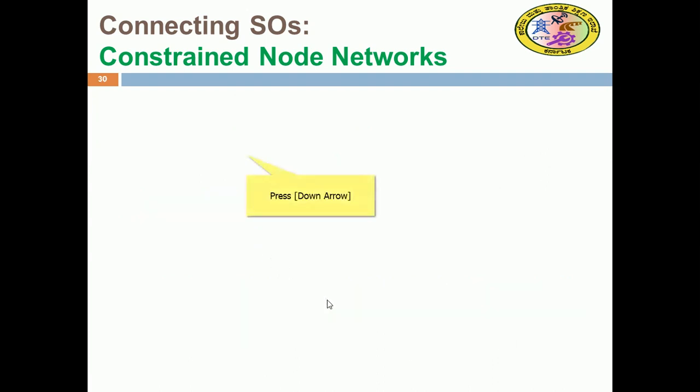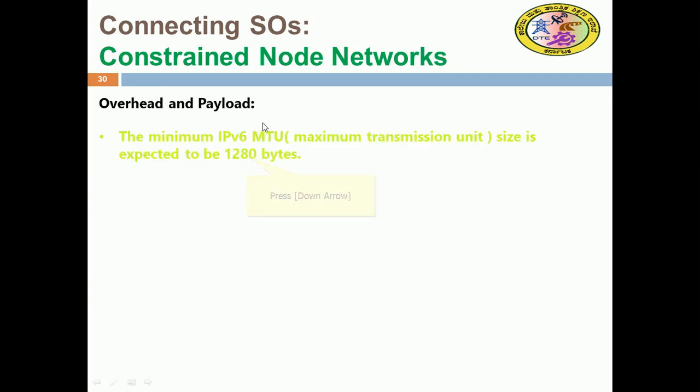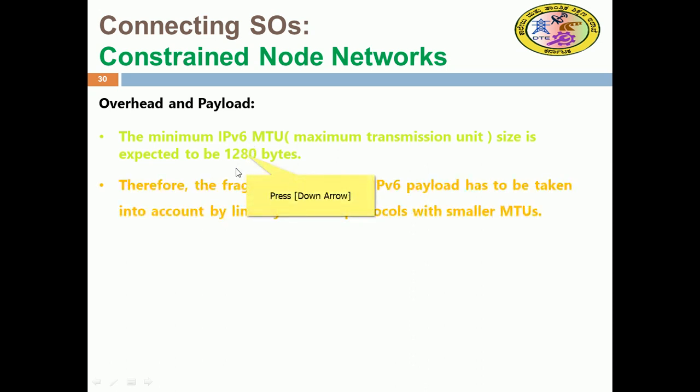Then we have overhead and payload issues. For IP based networks, the header will be there. The minimum IPv6 MTU, that is the maximum transmission unit size, is expected to be 1280 bytes for the entire IP packet. Therefore the fragmentation of the IPv6 payload has to be taken into account for a link layer access protocol with a smaller MTU.